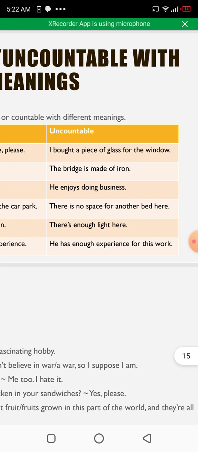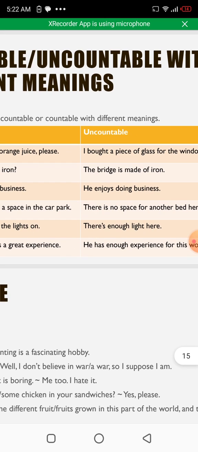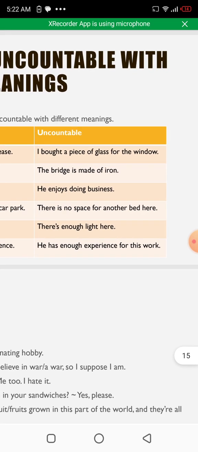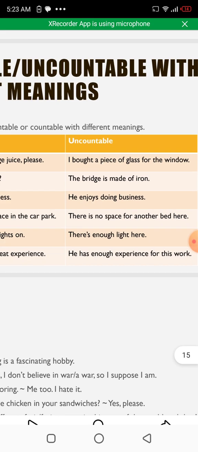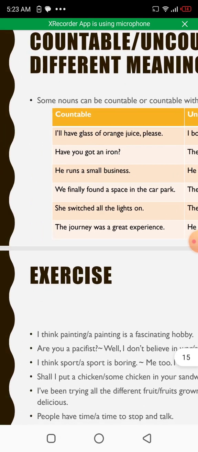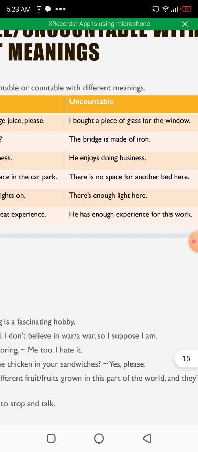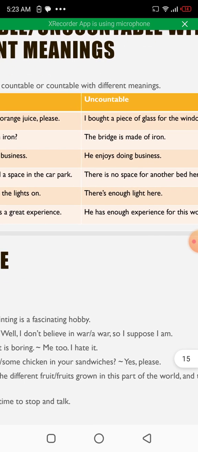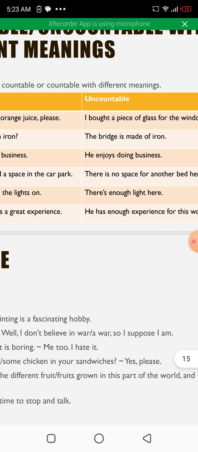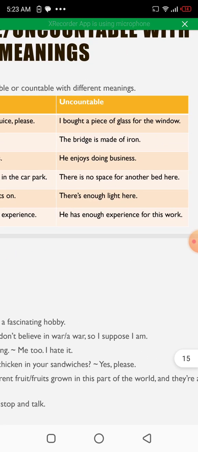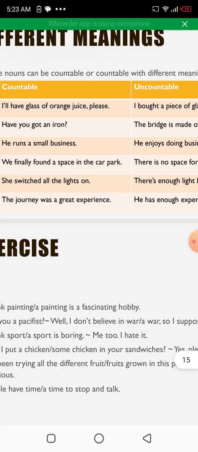In this sentence, space is used in terms of a particular place. There is not sufficient room for another bed here, we can say. She switched all the lights on, but there is enough light here. Here, light is used in general terms. That's why the journey was a great experience. He has enough experience for this work.